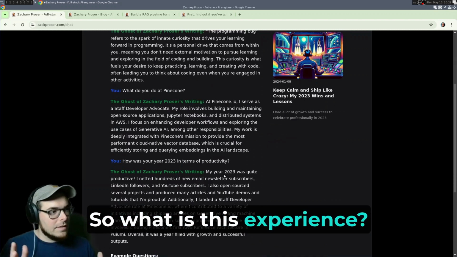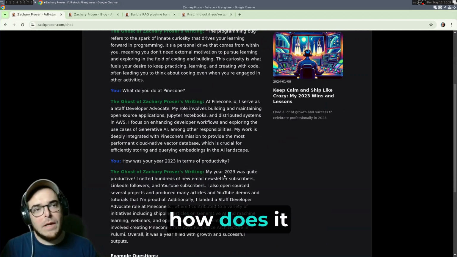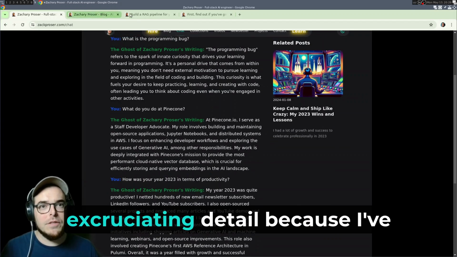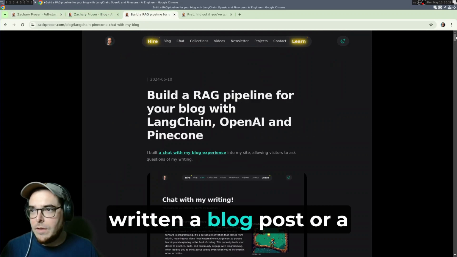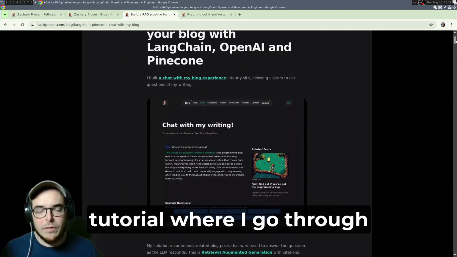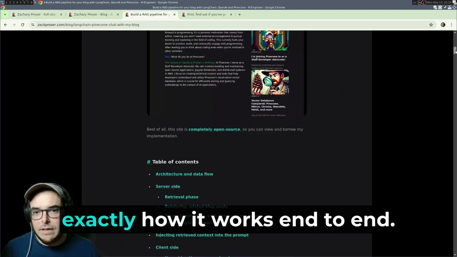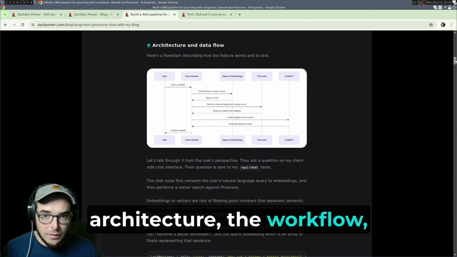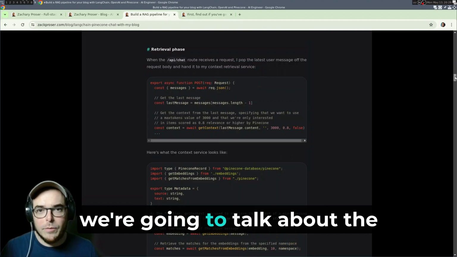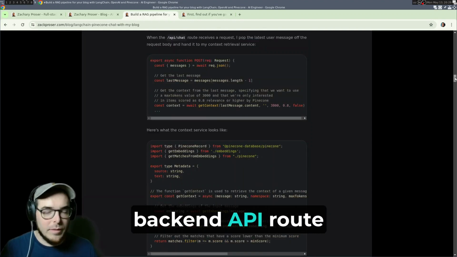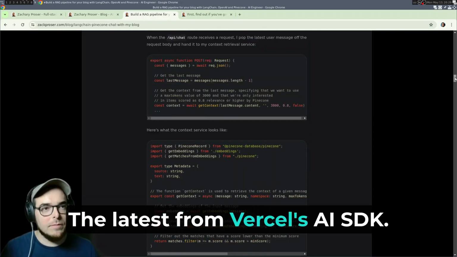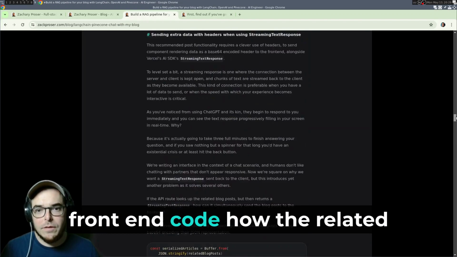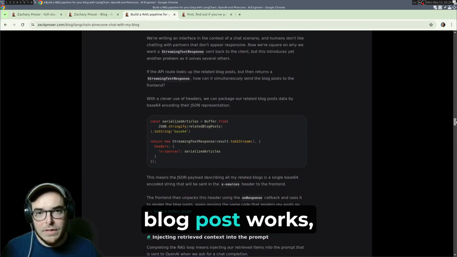So what is this experience? How is it possible? How does it work? Well, we're actually going to go through all of that in excruciating detail, because I've written a blog post or a tutorial where I go through exactly how to build this, exactly how it works end to end. And we're going to talk through the architecture, the workflow. We're going to talk about embeddings. We're going to talk about the backend API route code that uses the latest from Vercel's AI SDK. We're going to talk about the front end code, how the related blog post works.